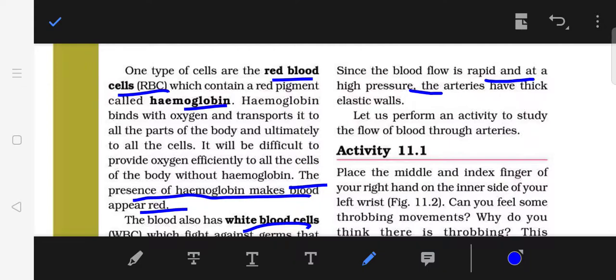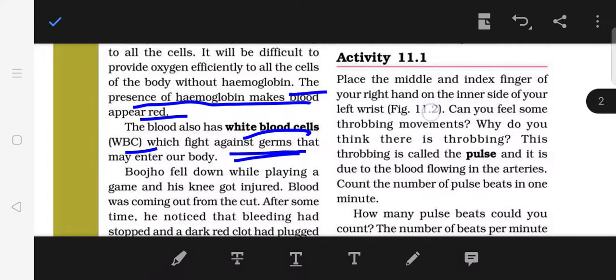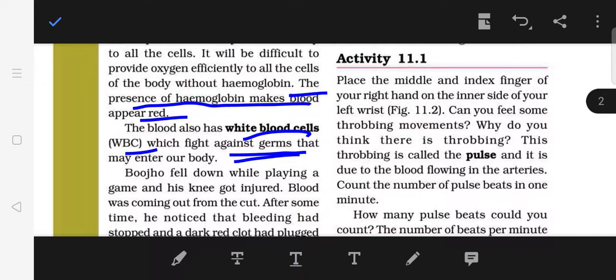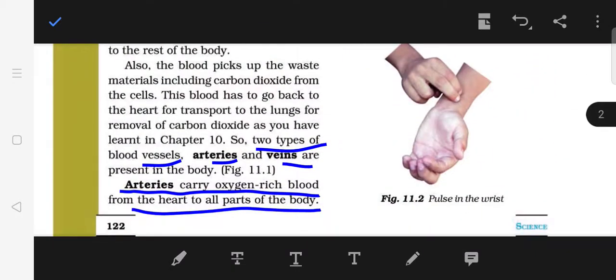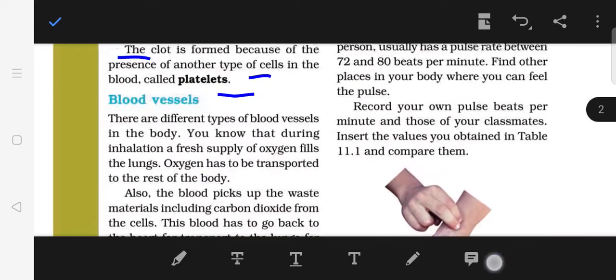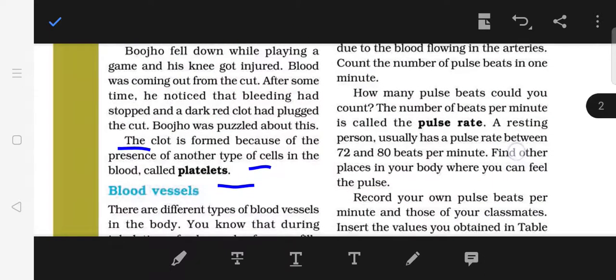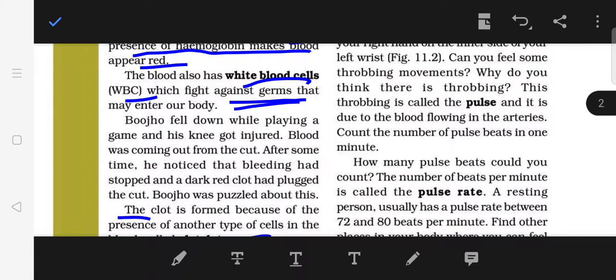Now let us see an activity to observe the flow of blood. You will have to place the middle and index finger of your right hand on the inner side of your left wrist. Can you feel some throbbing movements? See the diagram. In this way you will have to hold. You will be finding some throbbing movements, a vibrating kind of movement. How many pulse beats could you count? Let us try to count those throbbing movements.